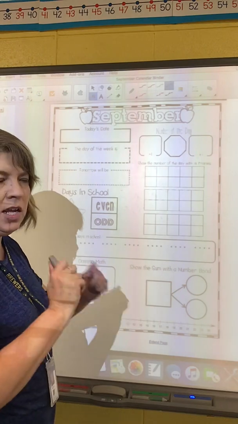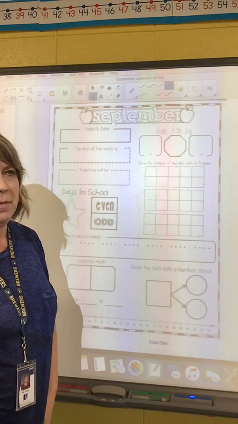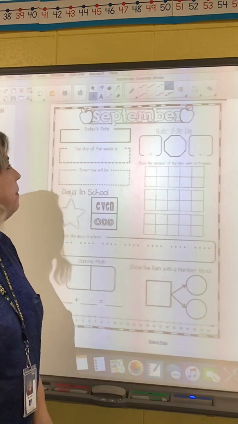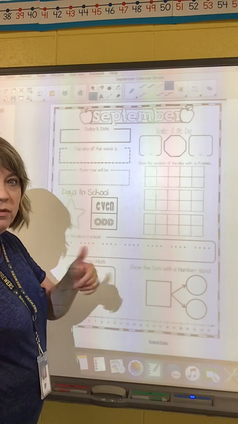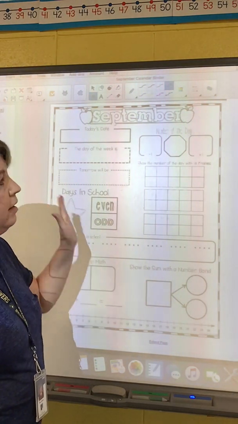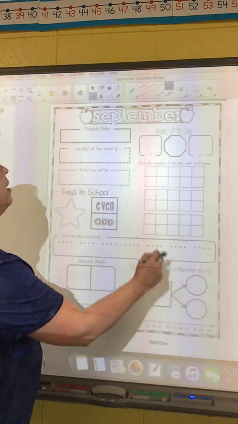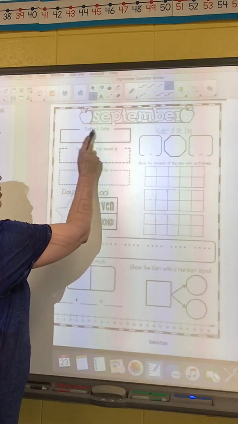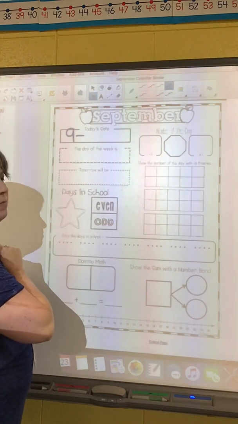Remember to pause the video if it's going too fast for you. And then you can always come back and push play and catch back up. Nothing's going away on here. You always have control over that play and that pause button. So if you're missing something, stop it, write it down, and then press play again, and you'll be caught right back up.